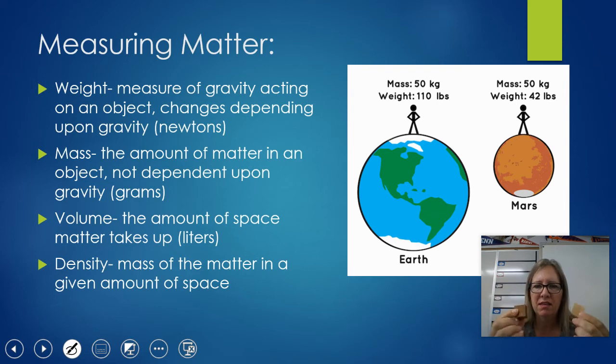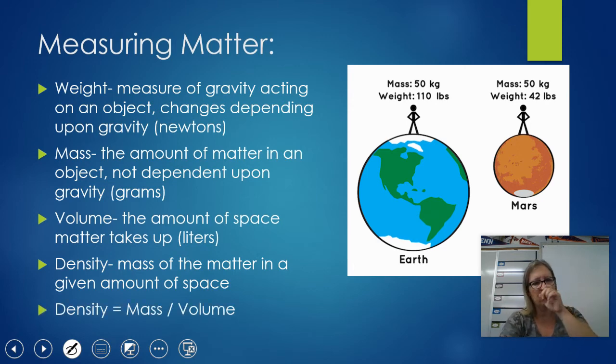The only thing that can be different is the mass, okay? This one's much heavier, which means it's much denser. There's more matter shoved into this little cube than there is in this one. That's why it's heavier. This one is more dense, okay? We'll talk a lot more about density in a later chapter, okay? The formula is mass divided by volume.